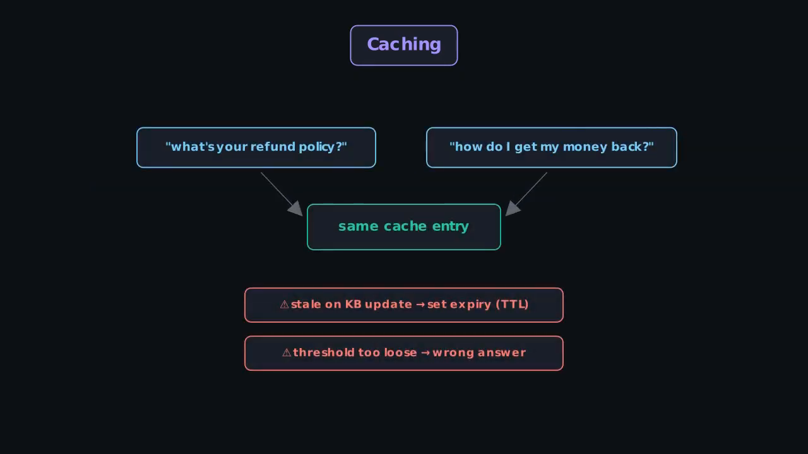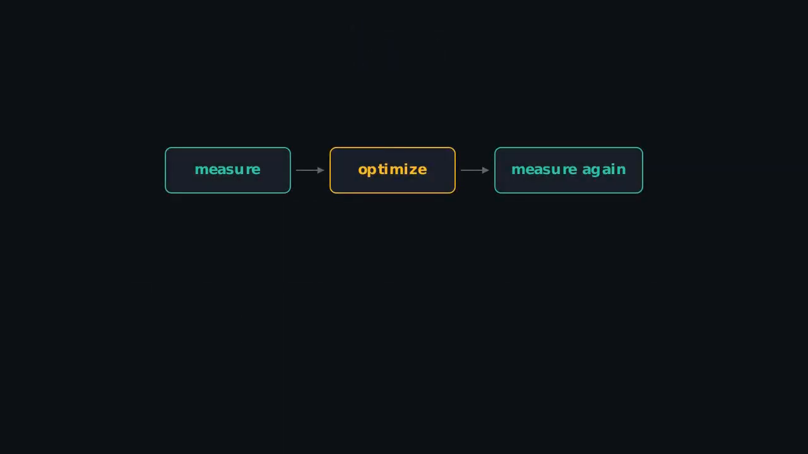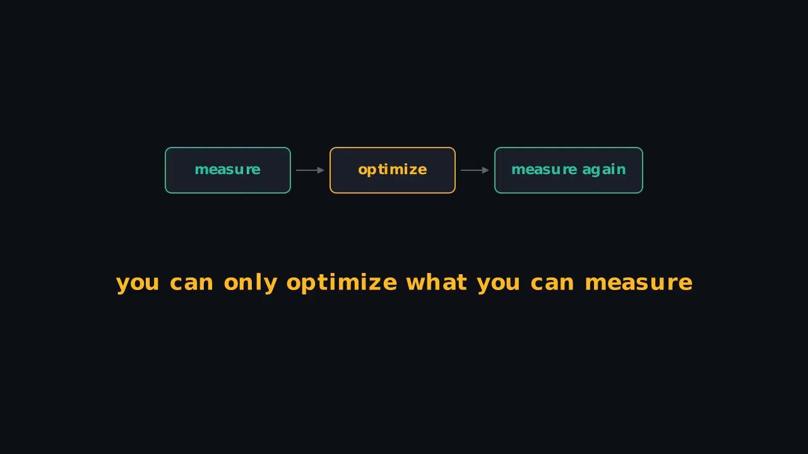The trade-offs: cached answers go stale when your knowledge base updates, so set an expiry, and too loose a threshold returns the wrong answer. And that's the thread tying this course together. Every optimization must be rechecked against your eval suite. Measure, optimize, measure again. Because you can only optimize what you can measure.